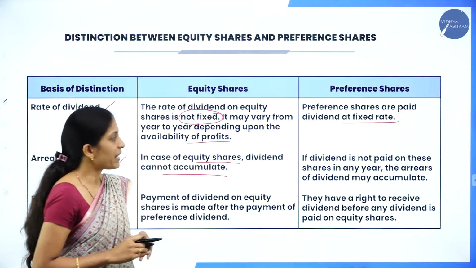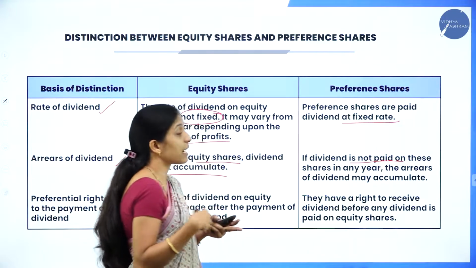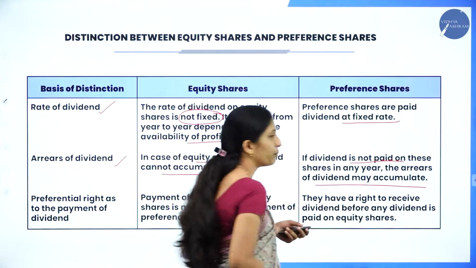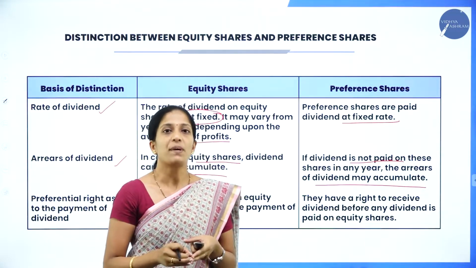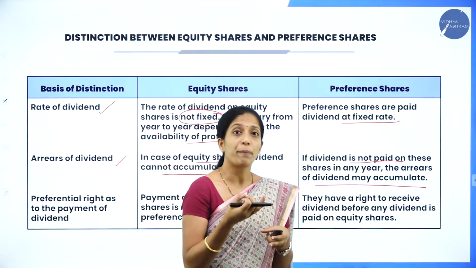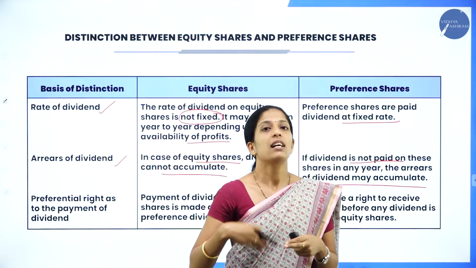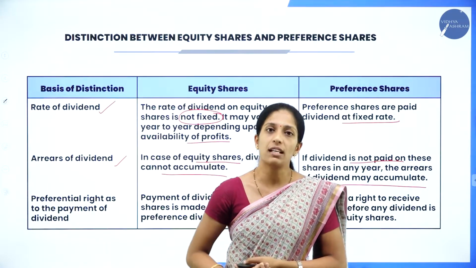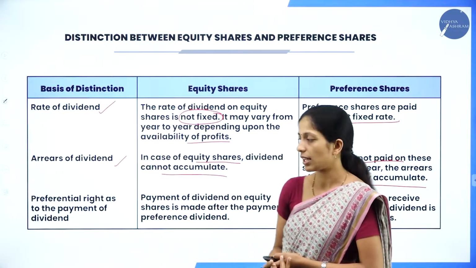But in case of preference shares, if dividend is not paid on these shares in any year, then the arrears of dividend may accumulate. Since they are getting a fixed rate of dividend, if in one particular year the company could not pay the dividend to preference shareholders, then that dividend will be paid in the next year, when the company earns sufficient profit. So it will accumulate for the next year.